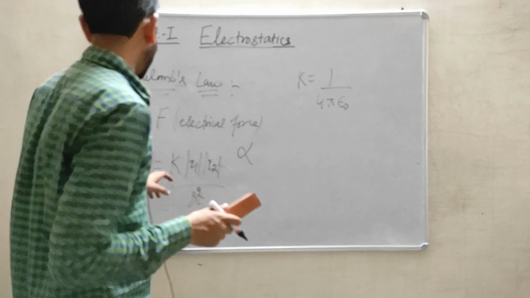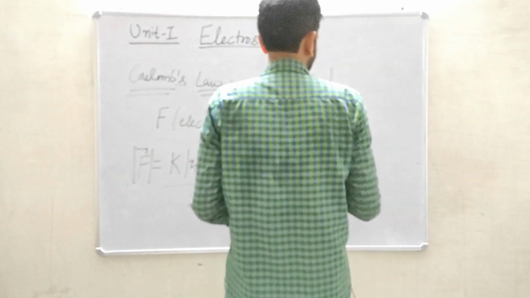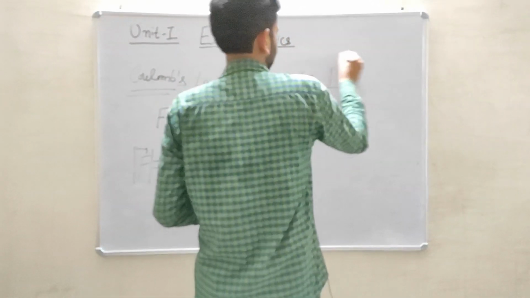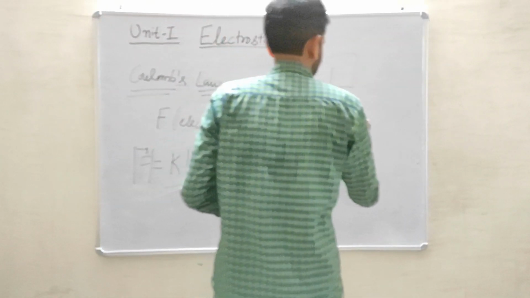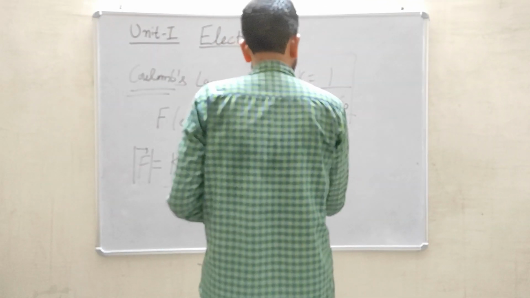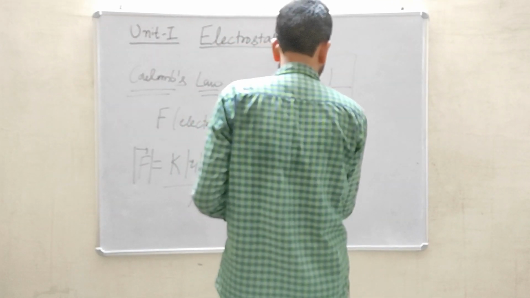So this K is calculated. The formula of K is this, and the value of K is 9 into 10 raised to power 9.